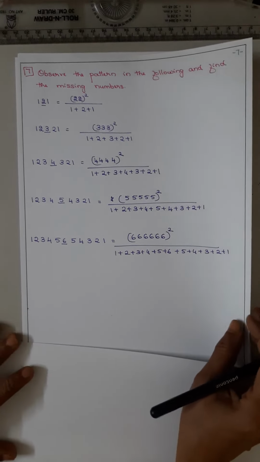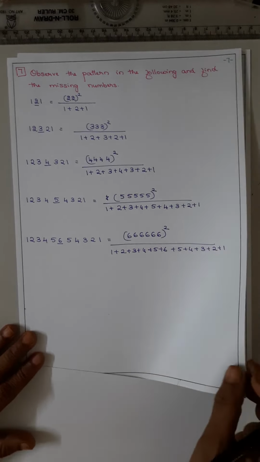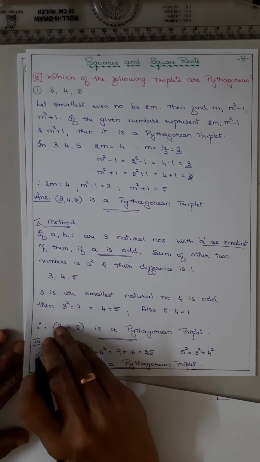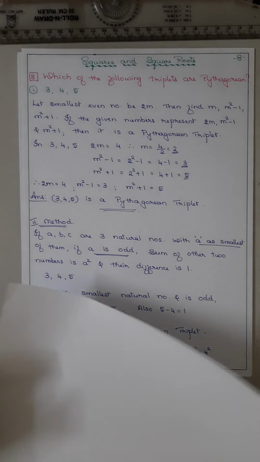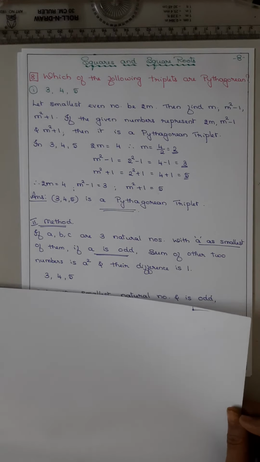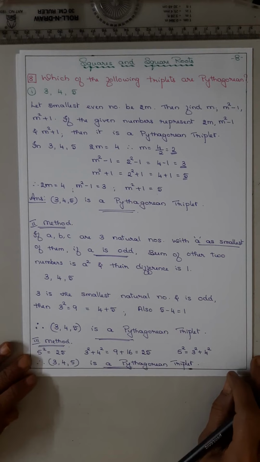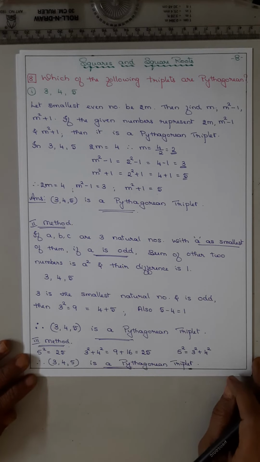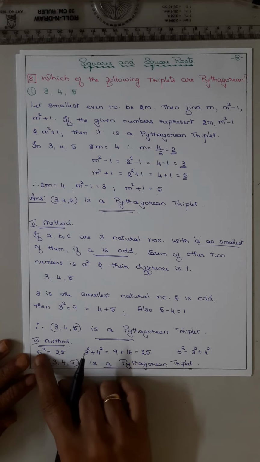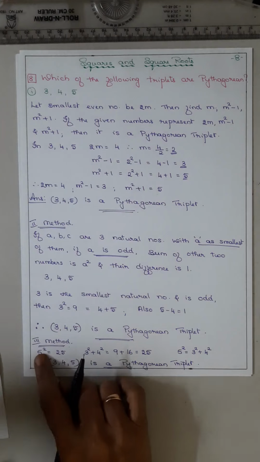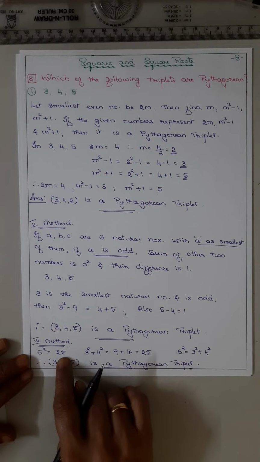Now coming to question number 8. In question number 8, it is: which of the following triplets are Pythagorean? आप लोगों को पाइथागोरियन ट्रिपलेट आप लोग लास्ट ईयर पढ़े हैं पाइथागोरस थ्योरम के हिसाब से। 3, 4, 5: the bigger number is 5. 5 square is 25.